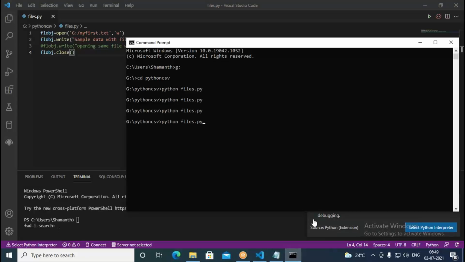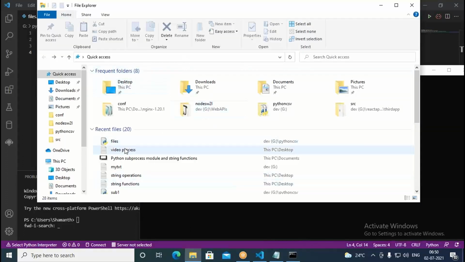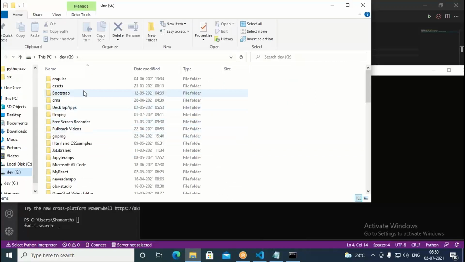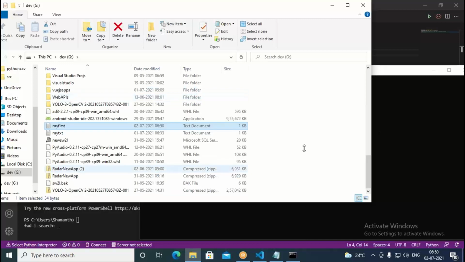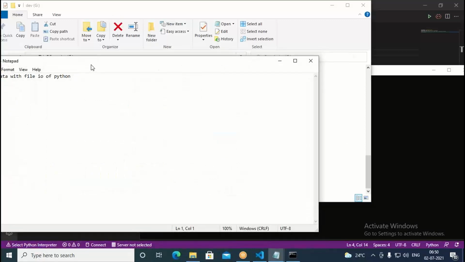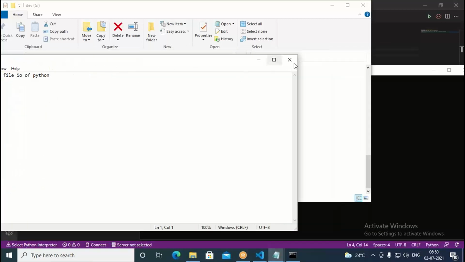Python. This is in the G drive. myfirst is available. This time it says sample data with file IO of Python. So now the file was not there, it has created.